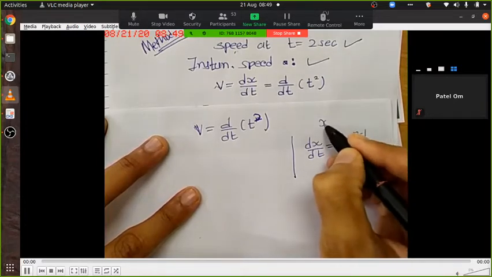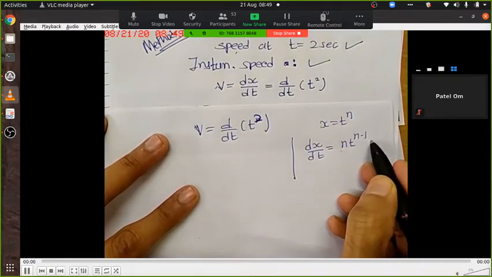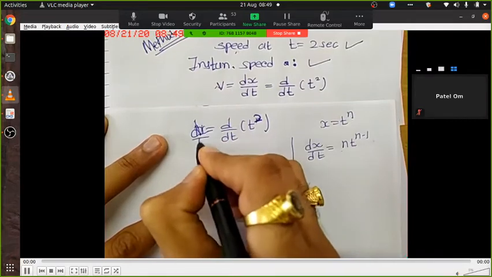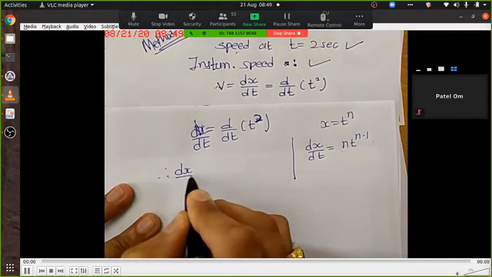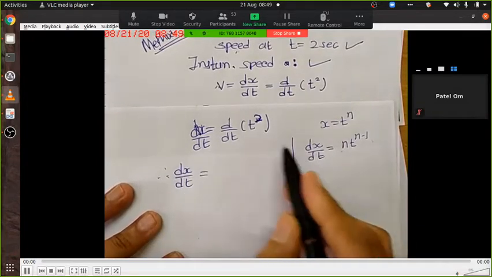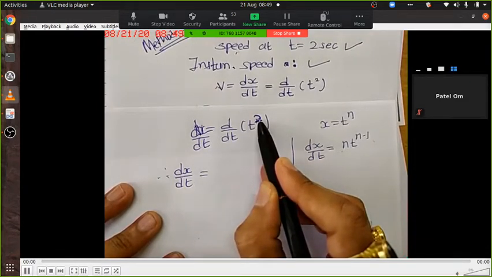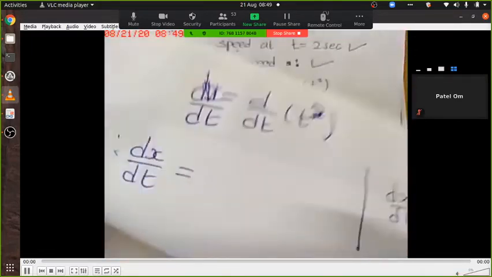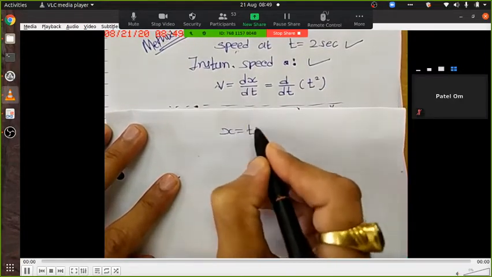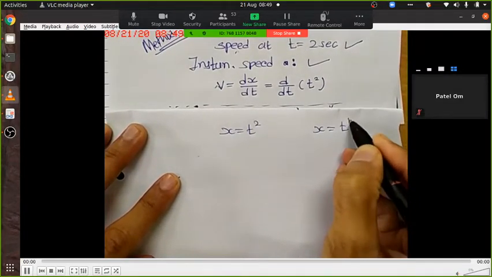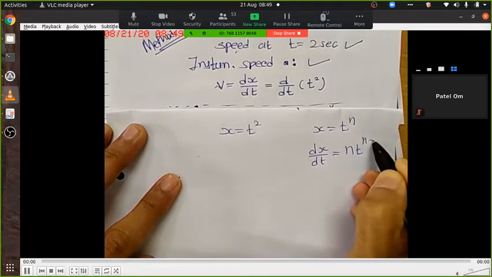If x equal to t raised to n, what will dx by dt be? n t^(n-1). So let me write here also dx by dt. It looks identical. So therefore dx by dt equal to, here t raised to n, here t raised to 2. Okay, again I'm doing like this. You had x equal to t square and here x equal to t raised to n. Here dx by dt will be n t^(n-1). Now where did this come from?